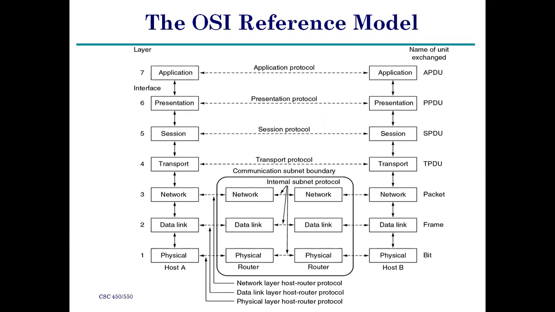Not only OSI, TCP also has a physical media. That physical media transmits the bits, but these are called raw bits, without any techniques applied on that message.